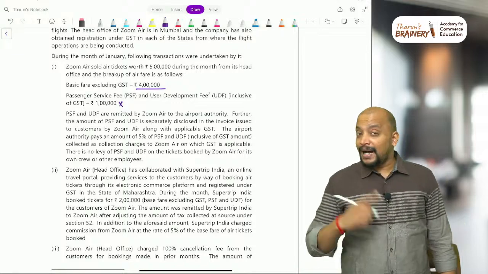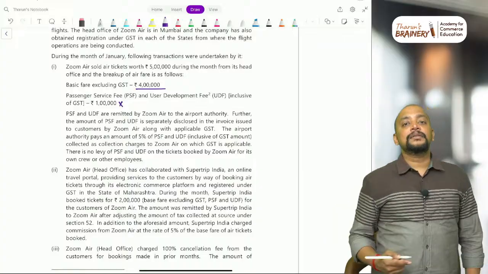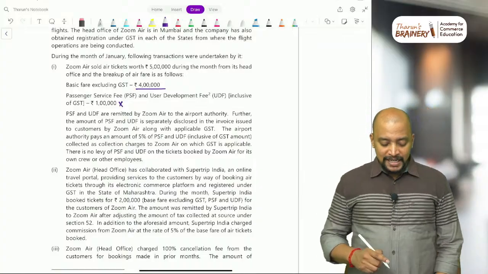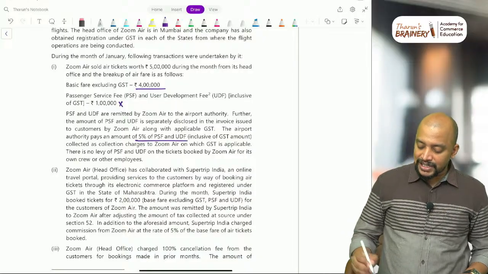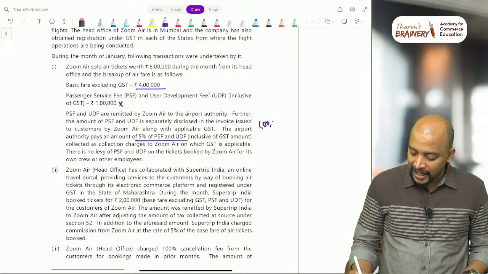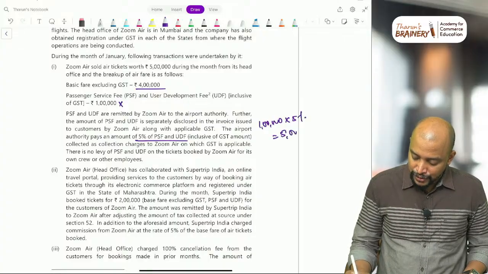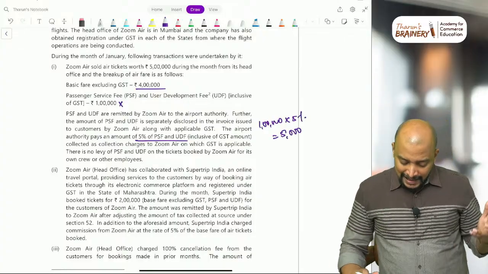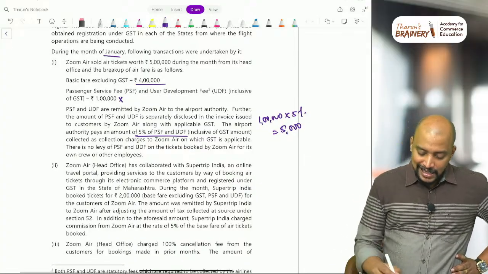Okay, then, but for doing this collection and remittance, they will be getting some collection charges. So PSF and UDF remitted, they get 5% of this as collection charges. So how much did they collect? 1 lakh they collected, 1 lakh into 5%, so they will get 5,000 rupees. Okay, so this is about the January month, their transactions.